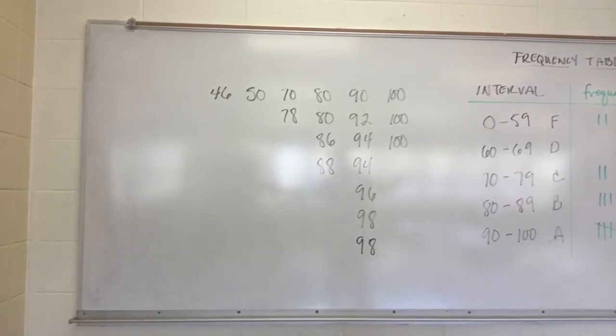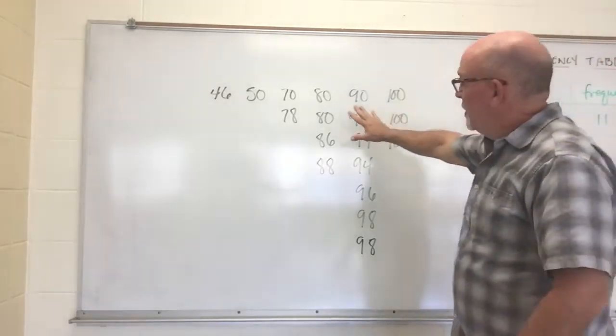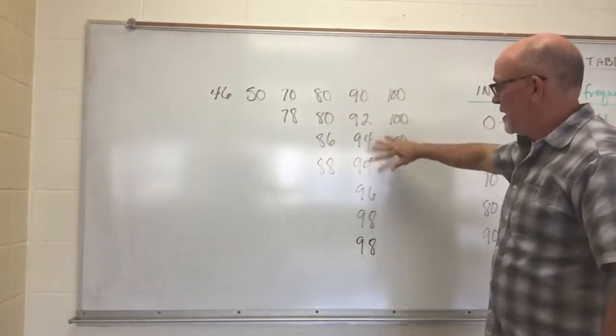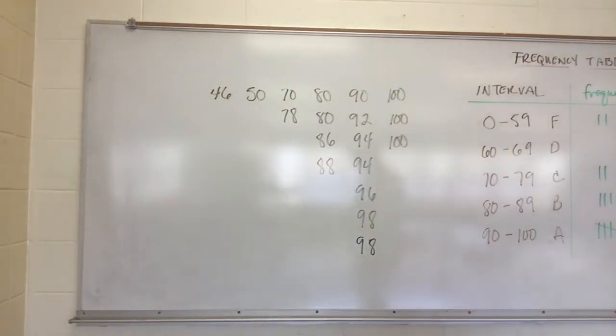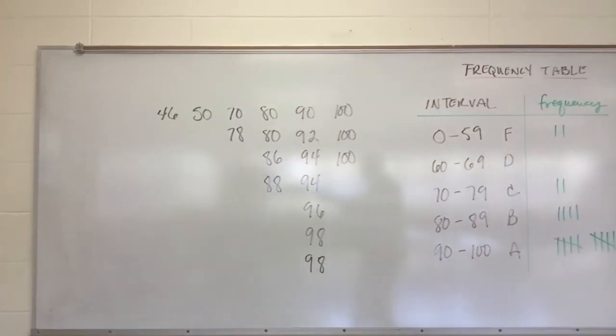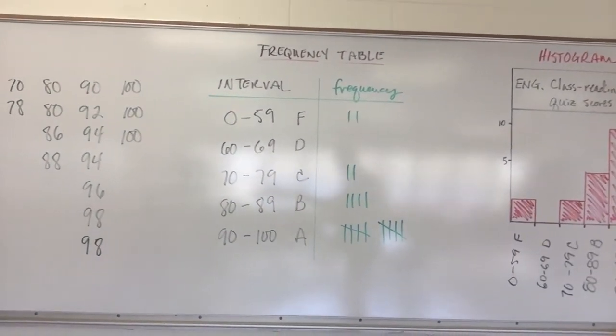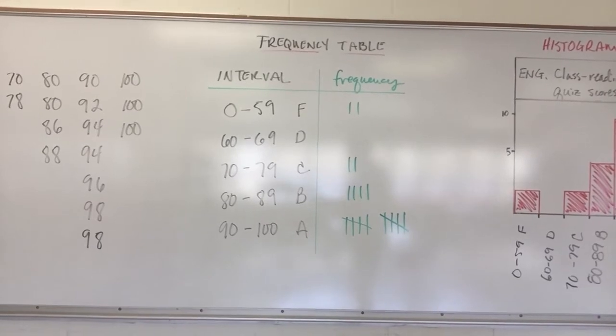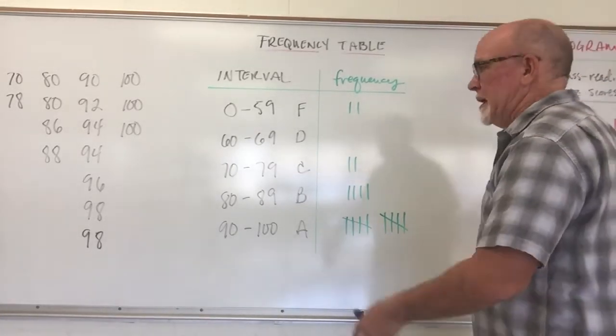All right, I took the same set of data and made a frequency table. So this is your same set of data. This is my organization of the data, okay? And we're going to scoot over and make what's called a frequency table. Frequency table is counting the frequency that the number appears within an interval.